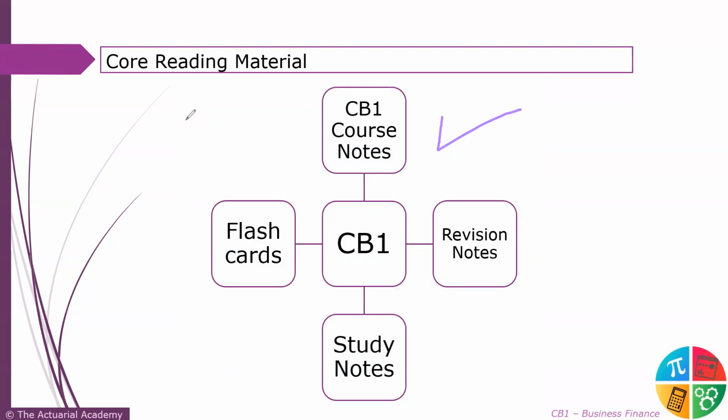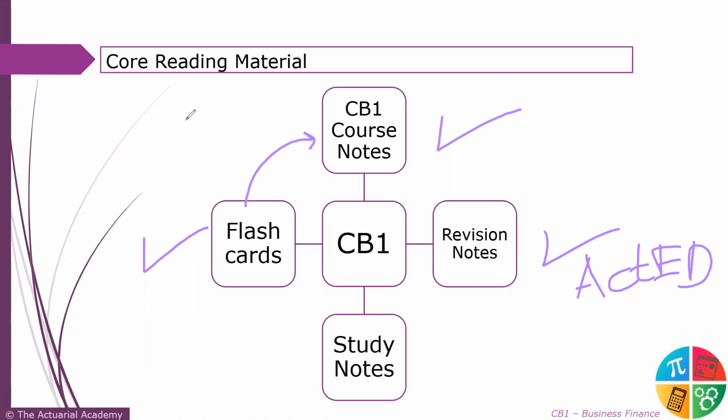Also, we would be giving you revision notes and flashcards for your easy reference. Flashcards are prepared again. All three things are from Acted. They are provided by Acted only, and they help you solve your papers. Probably you might have even looked at these in your previous CS CM papers. In all levels these three study materials are present.